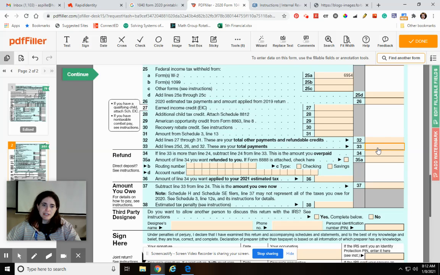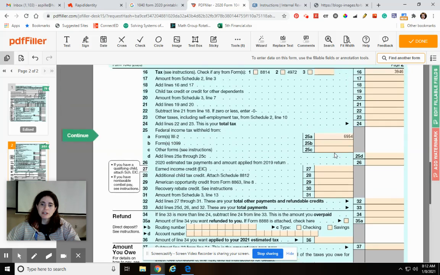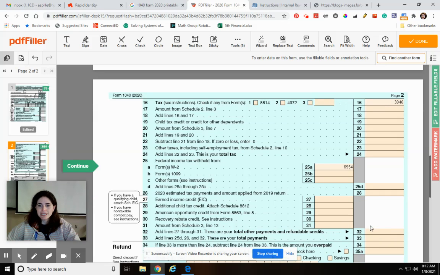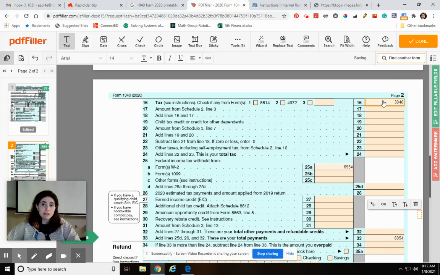If 33 is more than 24, subtract, and that's how much you overpaid. So in other words, in this case, if she got this much and she didn't get any tax credits or anything like that, that ended up being $69.54. So these are her total payments, $69.54. But she paid out this much, but she only owed this much. So what you would do then is subtract. You would go this one minus this one, and that's how much she would get back.